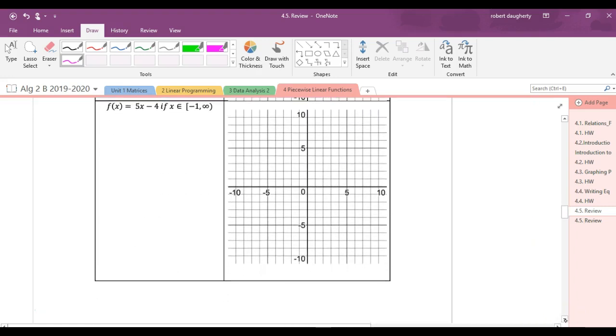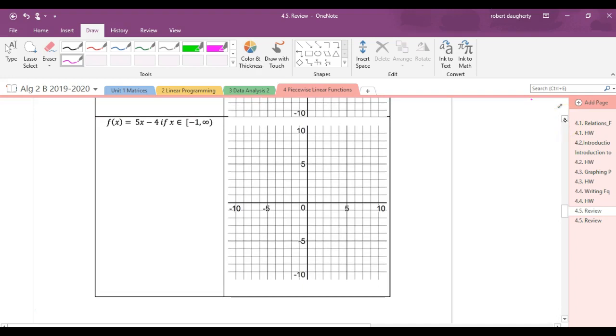Graph 5x minus 4 on the interval from negative 1 to infinity. So if I've got 5x minus 4, what happens at negative 1? When I put a negative 1 in that equation, I get negative 9. And so negative 1, negative 9 is right here. And then I just need to pick some other point on this line. So if I pick 2, that gives me 10 minus 4, which is 6. So 2, 6 is right here.